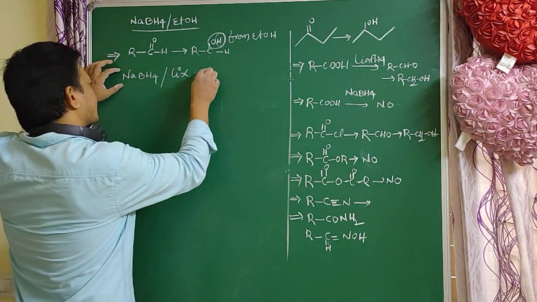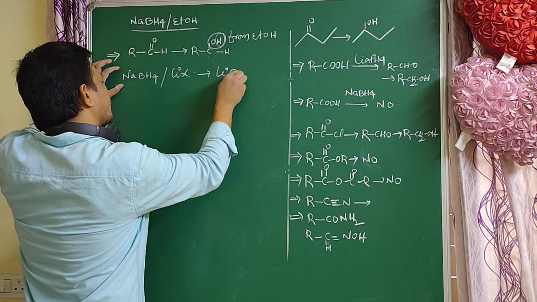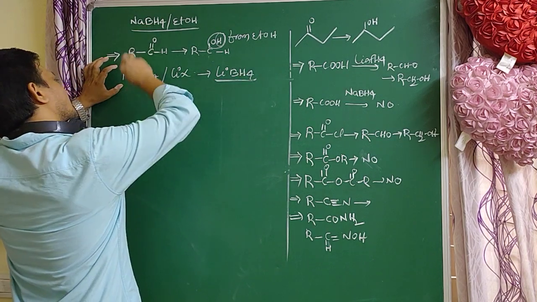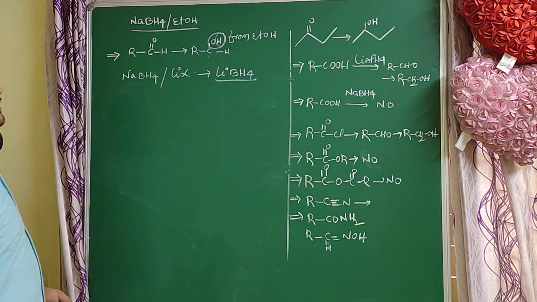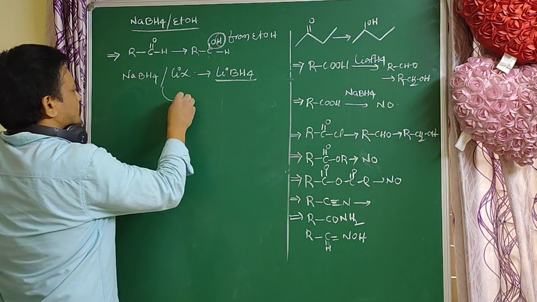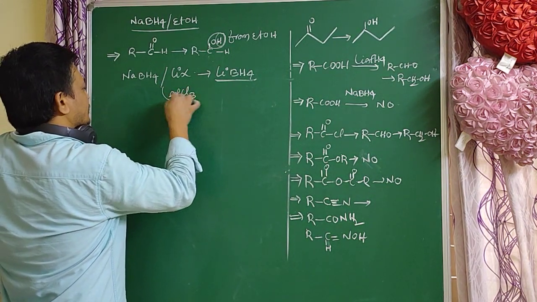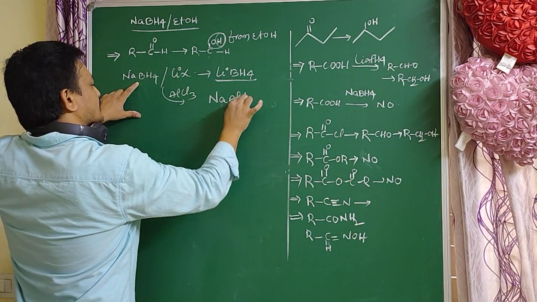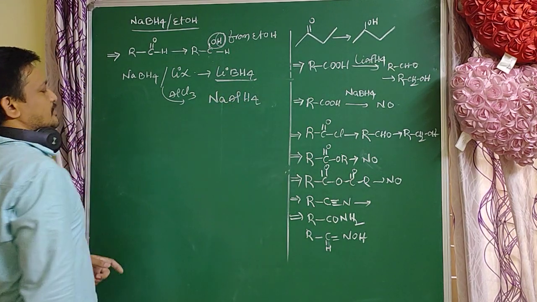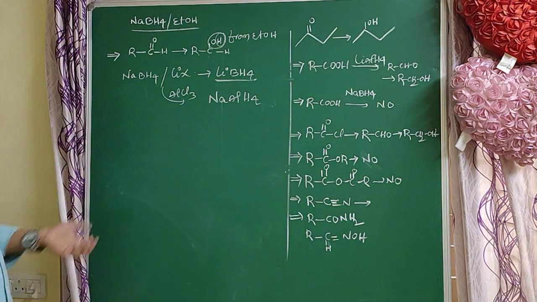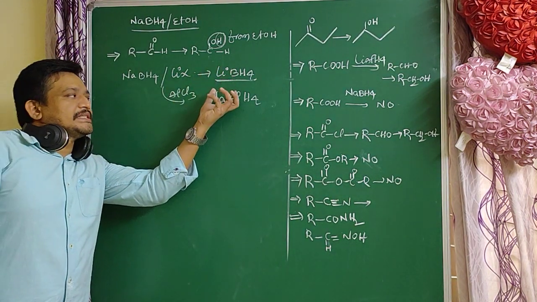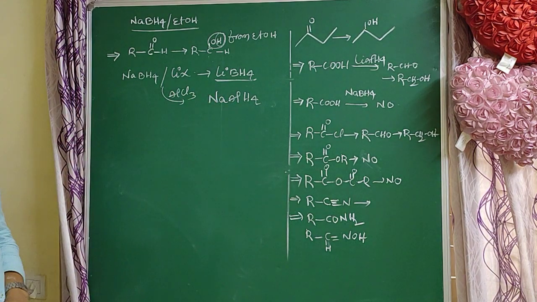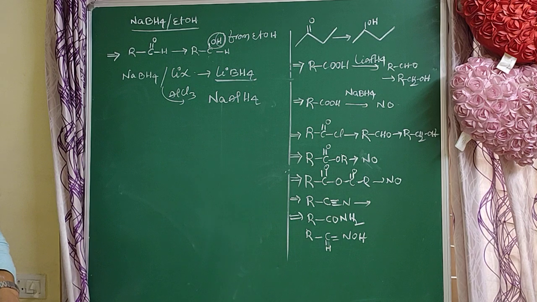At that time it is converted to LiBH4. LiBH4 is more active when compared to NaBH4, and so are aluminum salts, that is NaAlH4. When compared to NaBH4, these two reagents are more reactive. So that is very important.